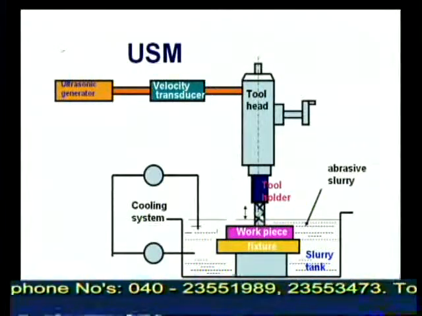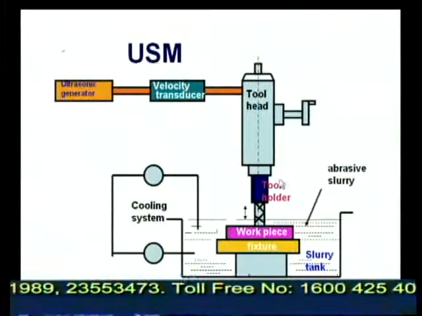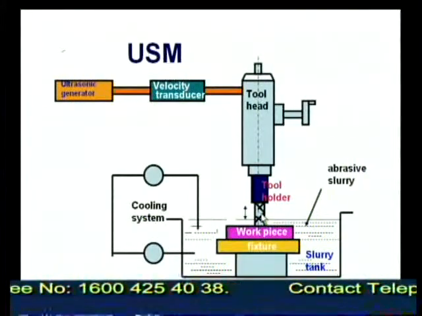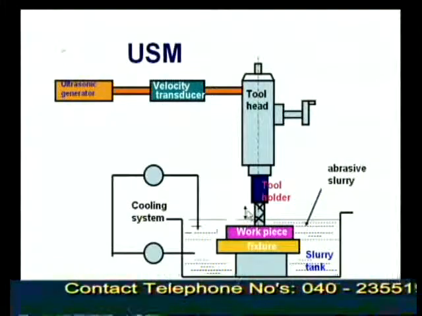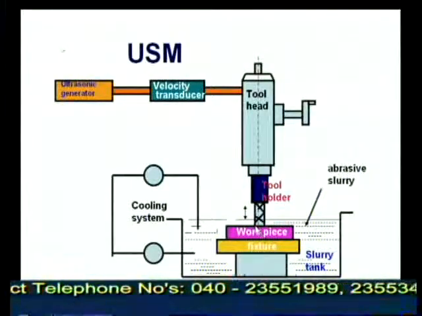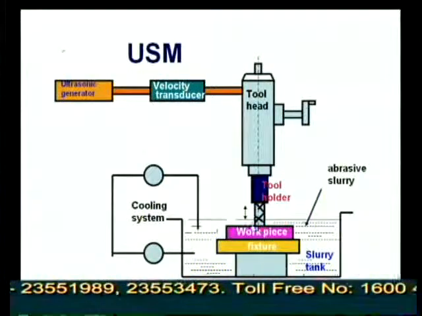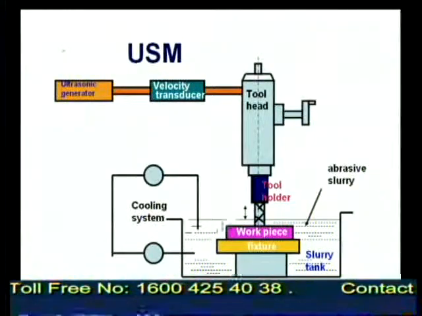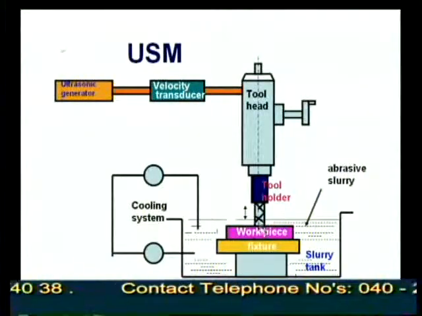and makes the tool vibrate. For this purpose these two are needed, and here this is the tool head, and this is the tool holder, in which the tool is held. This tool will have the vibrations in this motion, and here is the workpiece placed on the fixture. Whatever cavity we need can be produced here, and the abrasive slurry is flowing through this, and as in the principle we told, a small gap will be there.